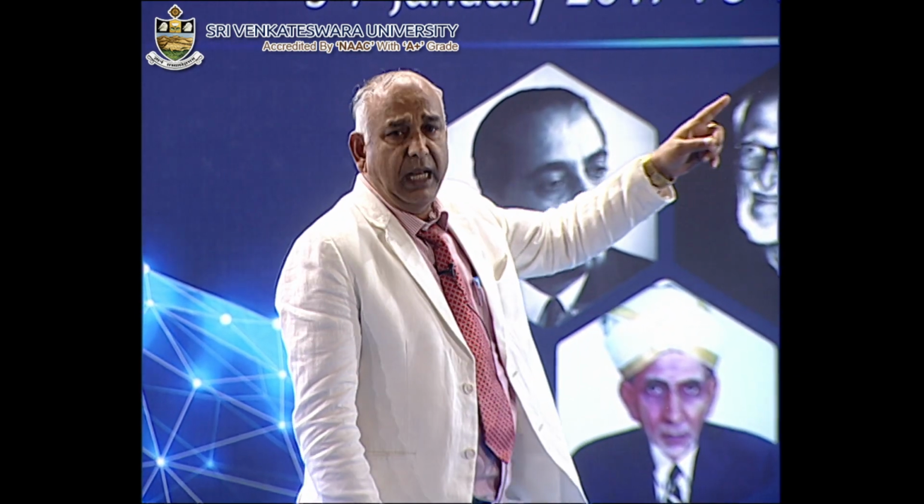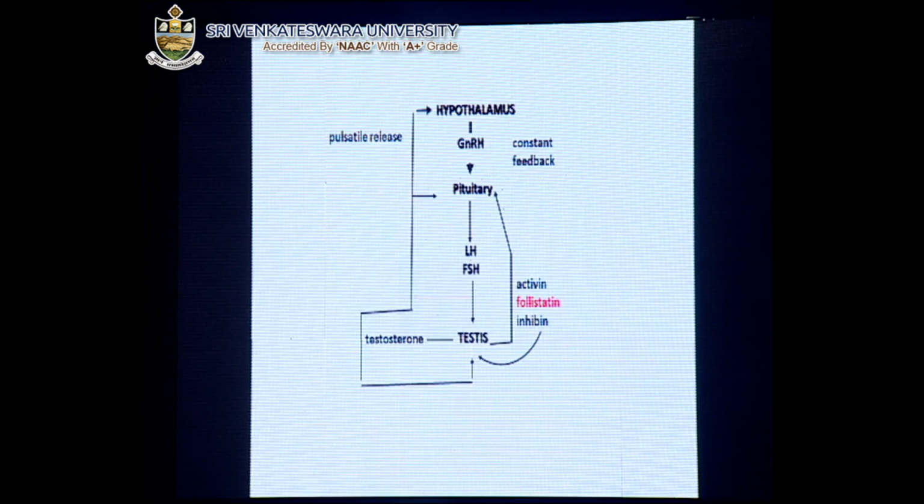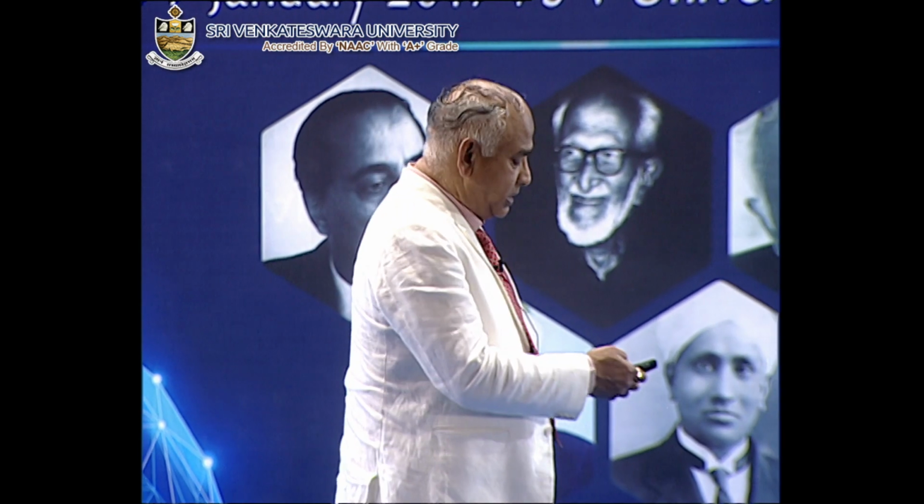Now the hypothalamus, as I just told, releases GnRH, the gonadotropin releasing hormone, which acts on the pituitary, and the pituitary releases the LH and FSH, so the testis is affected, and from the testis there is production of testosterone. In the feedback mechanism, the testis also produces inhibin or follistatin, which again acts on the pituitary and self-regulates the production of hormones. So this whole feedback mechanism is affected, and naturally the production of testosterone is affected. So that is the one.